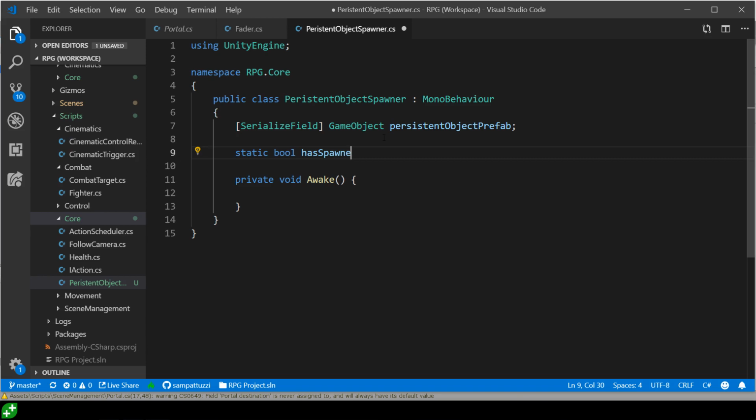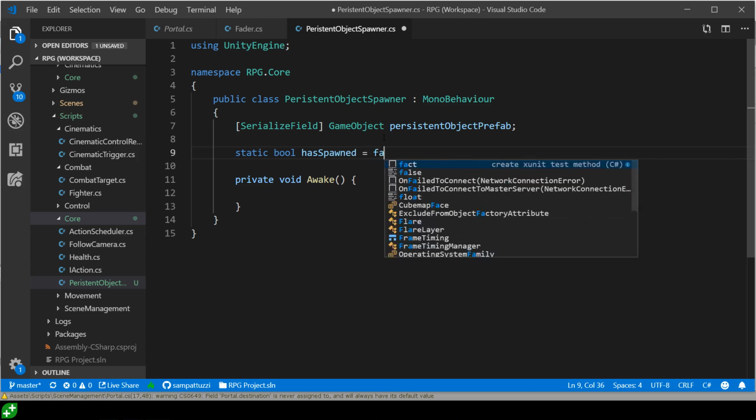With a static variable, however, it lives and dies with the application rather than with the instance of the class, which means that once we have set this Boolean in one instance of the class, in a future scene where we've got a new instance of the persistent object spawner, that is going to remember the value that it was set before. Now, generally, this is a bad idea because it's a global variable, but in this case, we've got very few options with the way Unity is structured. And we're going to default it to false.